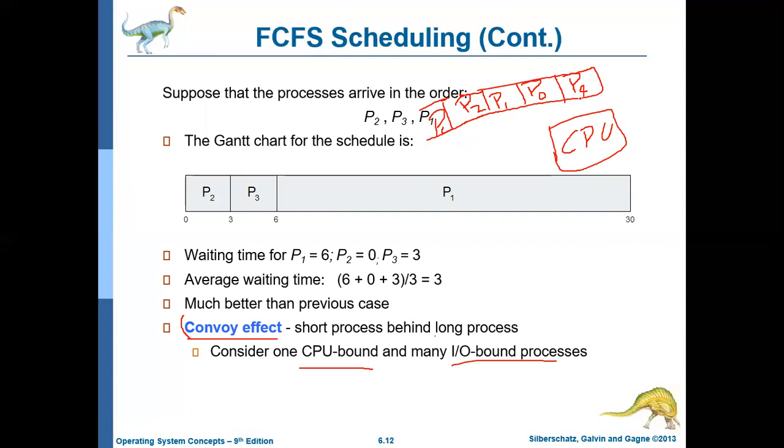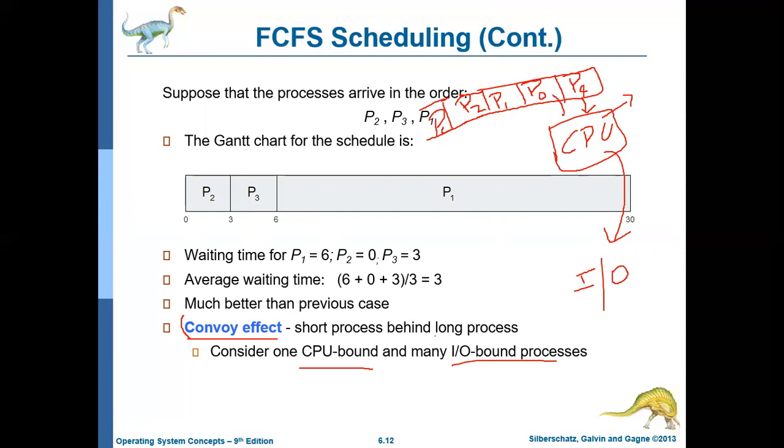So what happens in the sense P4 will come to CPU at first. So we are discussing first come first serve. And P4 is the IO bound process, so it will use CPU for a very short duration. Say it may use for 5 milliseconds or 3 milliseconds or whatever it may be. And then it will go into IO wait, because it is an IO bound process, so it will spend most of the time in IO operation. So it will get into IO wait.